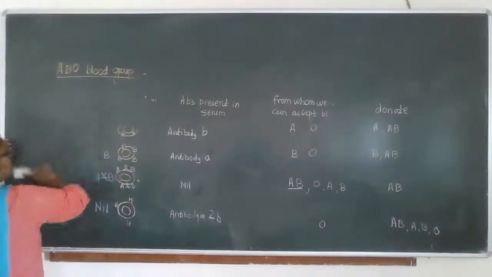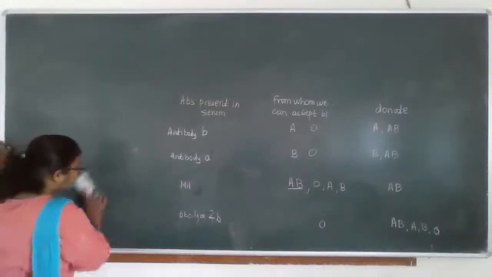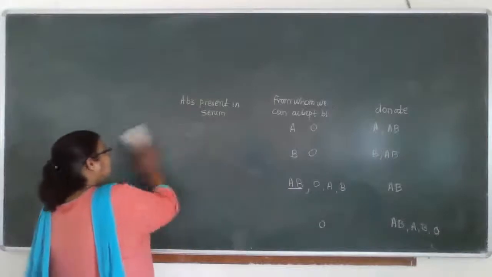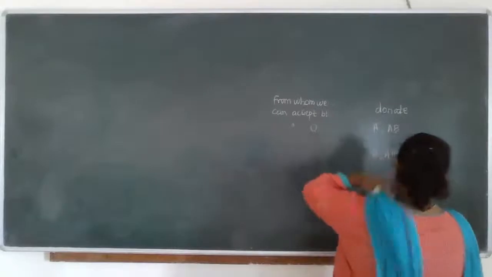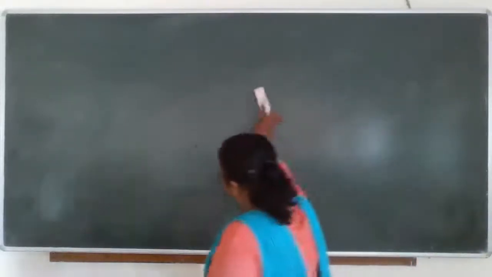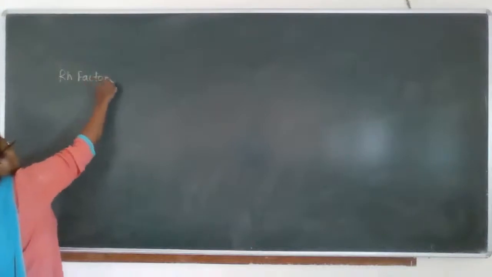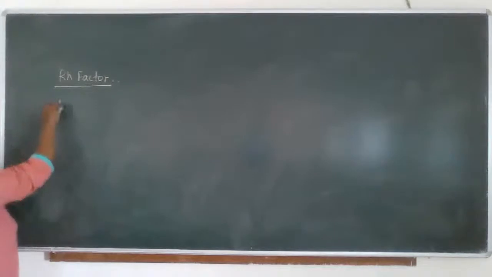Along with the ABO blood group system, the most common blood group type that was also universally accepted was the Rh factor. This Rh name comes from the rhesus monkey.